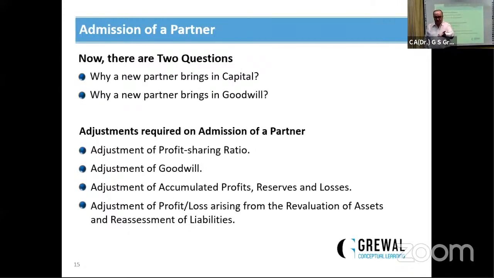Next, adjustment of accumulated profits, reserves, losses का same process है, but here the result will be credited or debited to the old partners in their old profit sharing ratios. Credited for accumulated profits and reserves, debited for losses, but it must be to the old partners in their old profit sharing ratio. And the same is the treatment of adjustment of revaluation and reassessment of liability. This will also be to the old partners or the existing partners in their old profit sharing ratio. आइए अब देखें आगे कुछ क्वेश्चन.